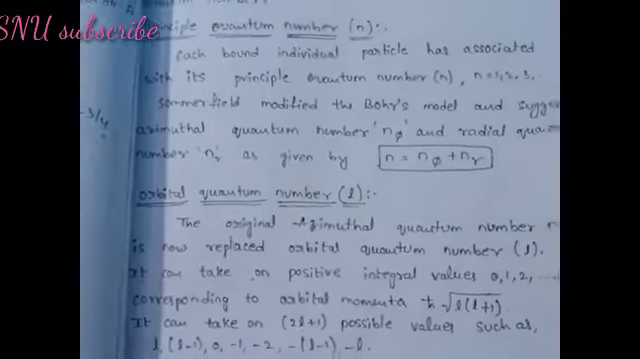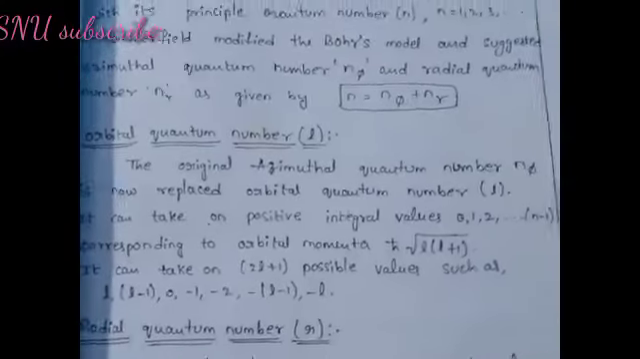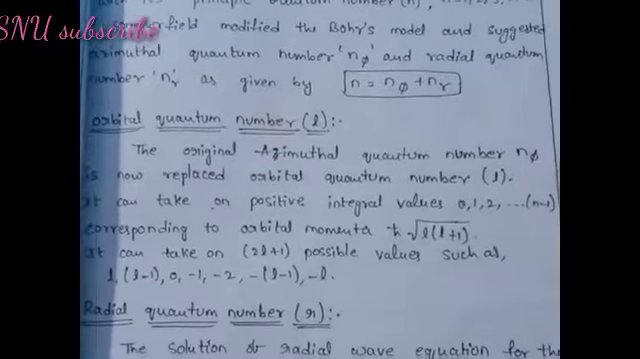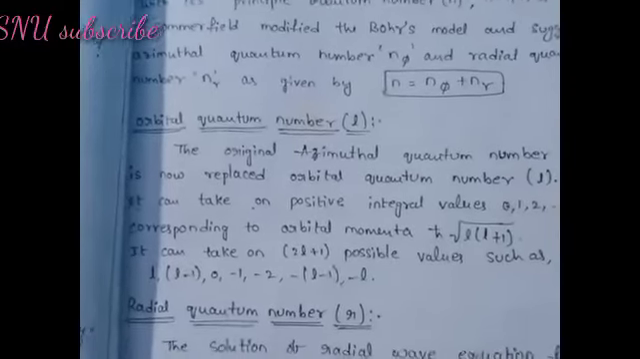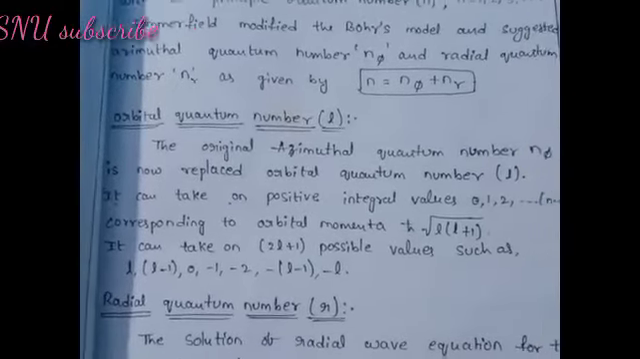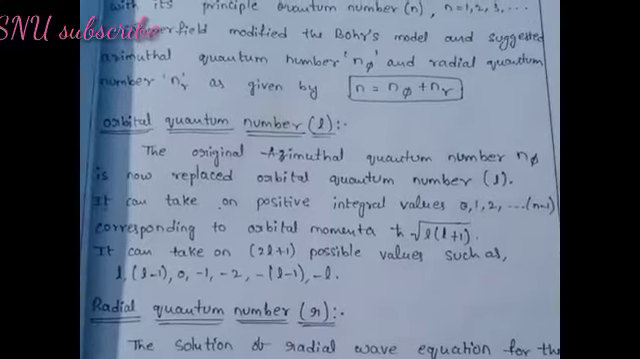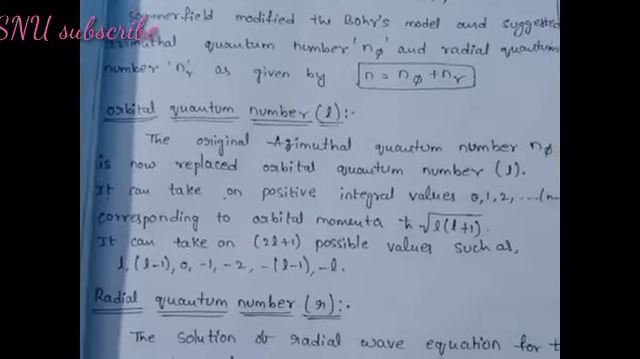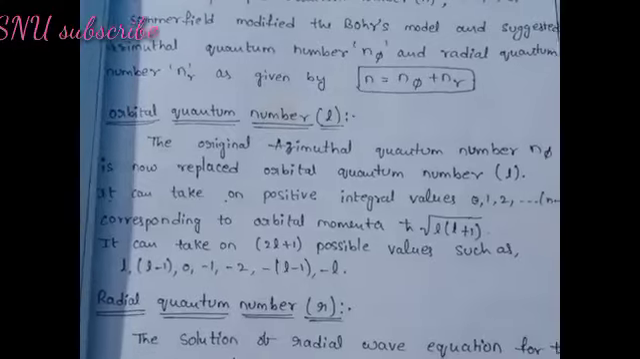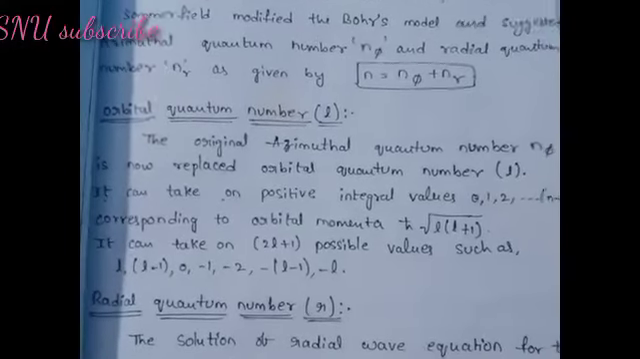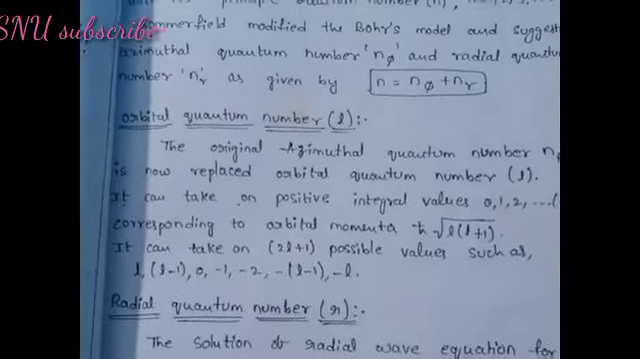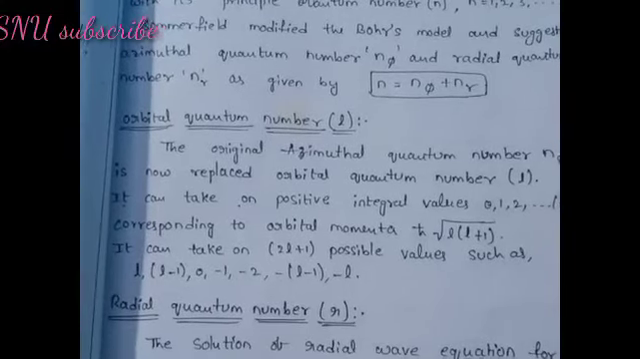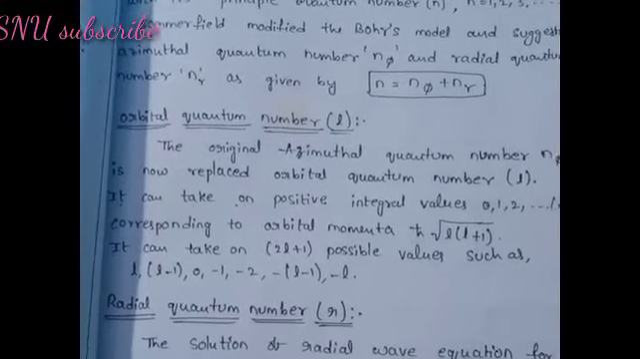Orbital quantum number L. The original azimuthal quantum number nφ is now replaced by orbital quantum number L. It can take on positive integral values 0, 1, 2 and so on up to n minus 1, corresponding to orbital momenta ħ√(L(L+1)). It can take on 2L plus 1 possible values such as L, L minus 1, 0, minus 1, minus 2, up to minus L plus 1, minus L.